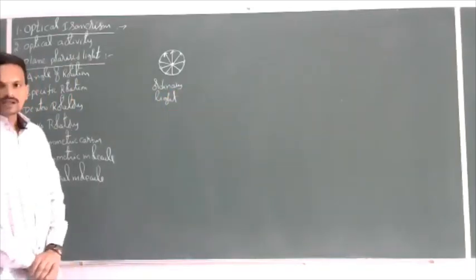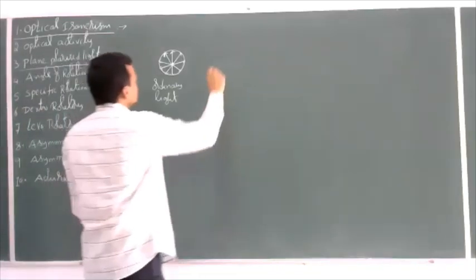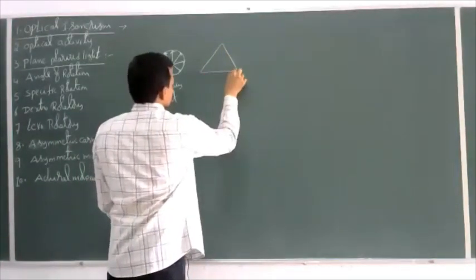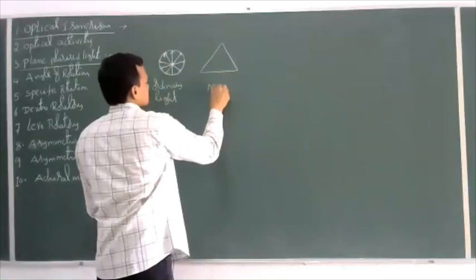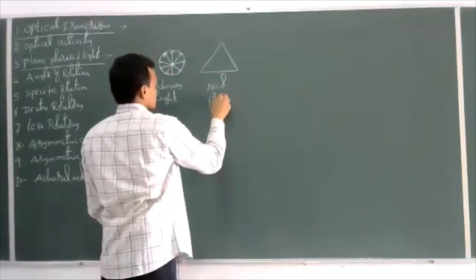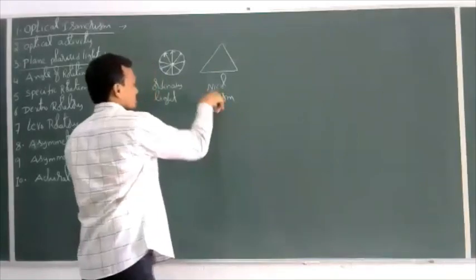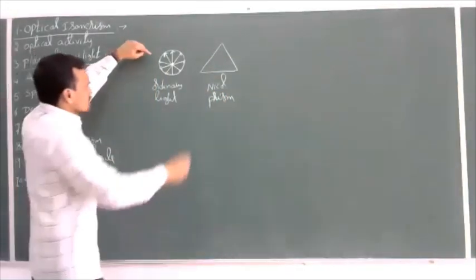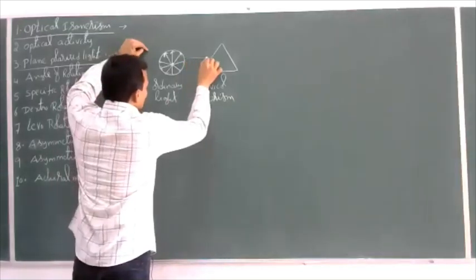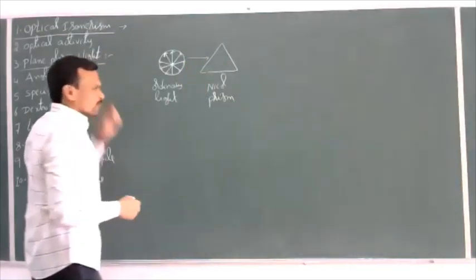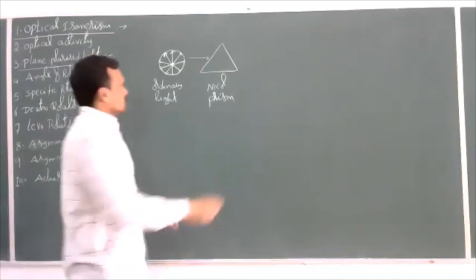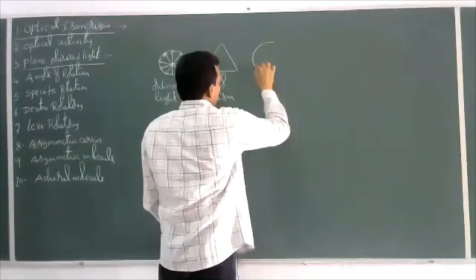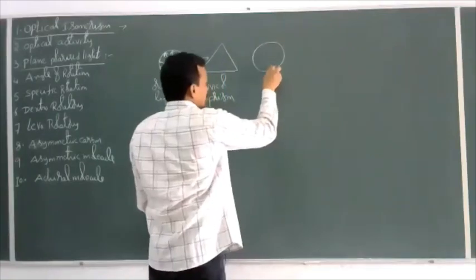When this ordinary light is passed through a Nicol prism, which is made from crystalline calcium carbonate, we can obtain light having photons oscillating only in one plane, like this.